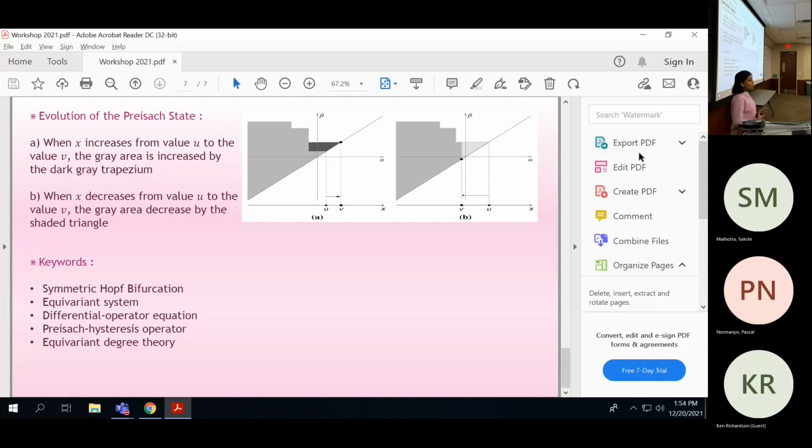So if my input changes, then the area under the staircase will change. That means my Preisach state is going to change. So this is the overview of how the hysteresis operator is used in my model. And here are the keywords that you can search on: symmetric Hopf bifurcation, equivariant system, functional differential equation, Preisach hysteresis operator, and equivariant degree theory. This is the end of my presentation, and thank you.